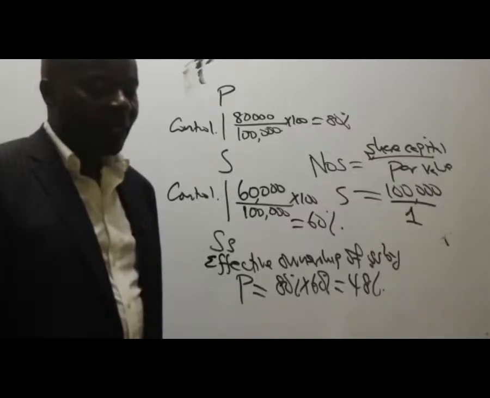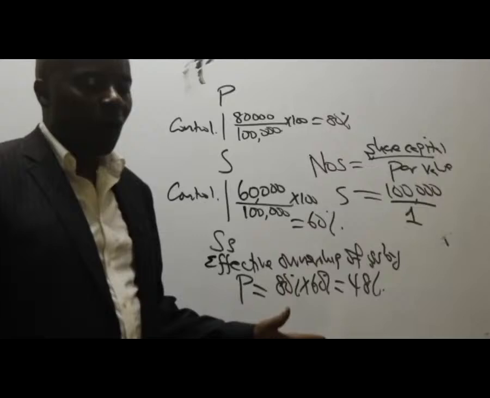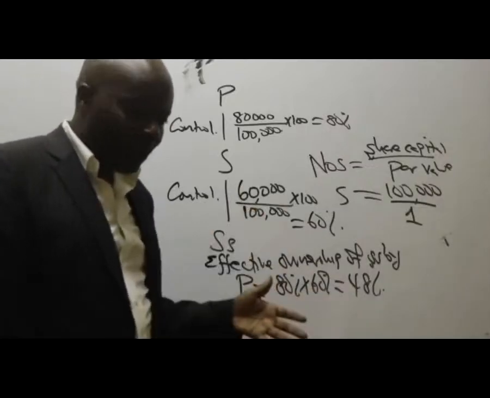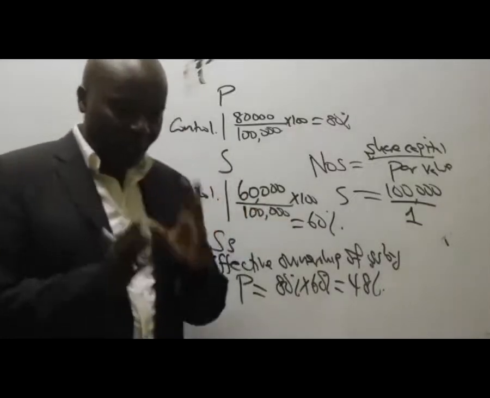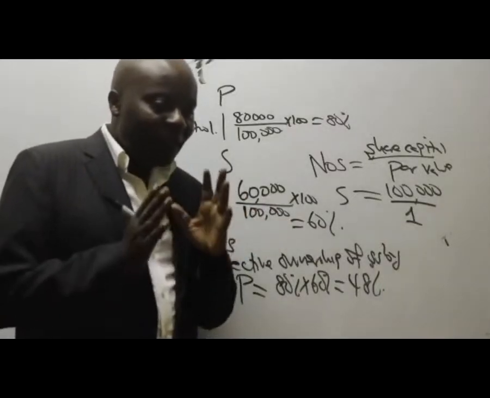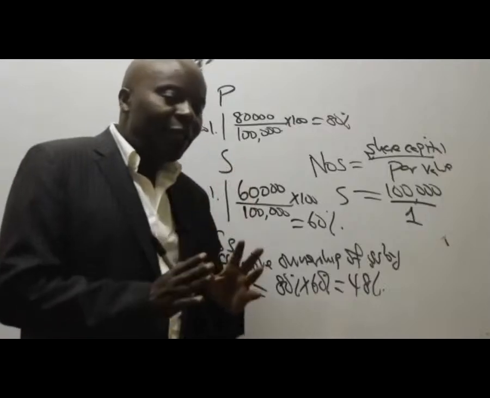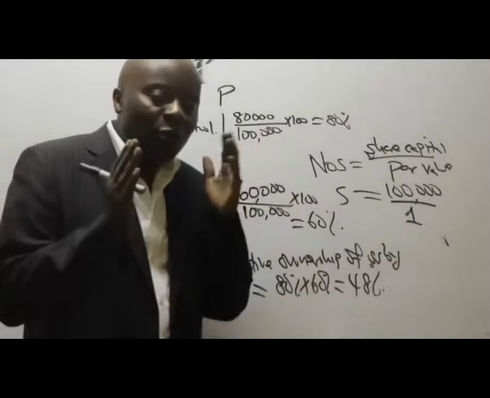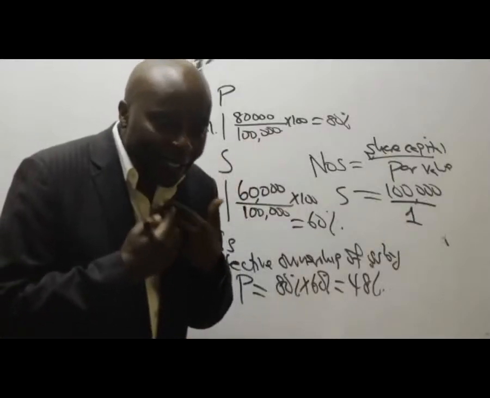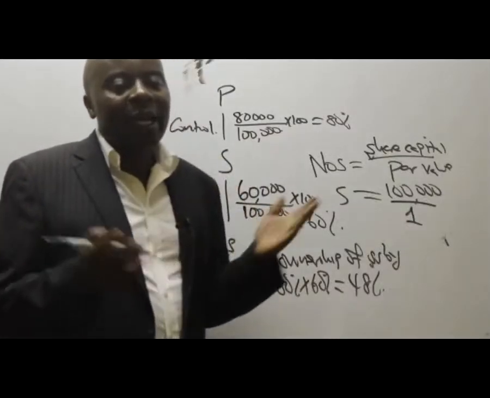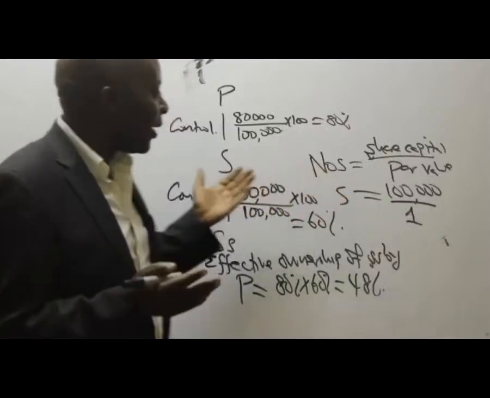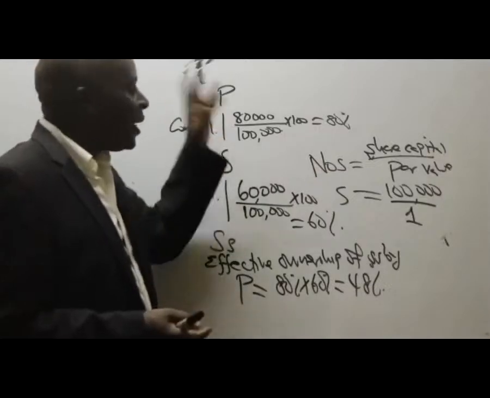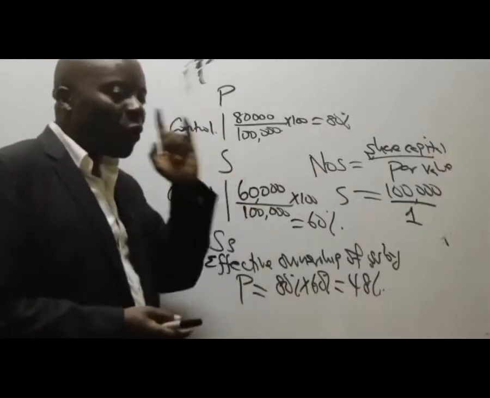Ladies and gentlemen, remember it is substance over form. We know that the form here is really 48%, but what is the substance? That if you are controlling a subsidiary, and the subsidiary is controlling another investment, this other investment being controlled by our subsidiary automatically becomes under our control. So this is control.